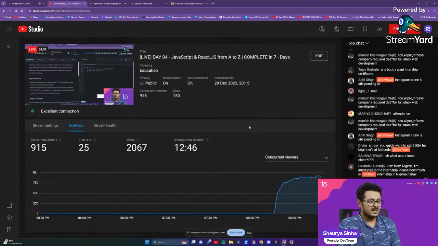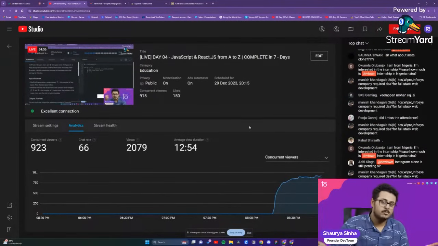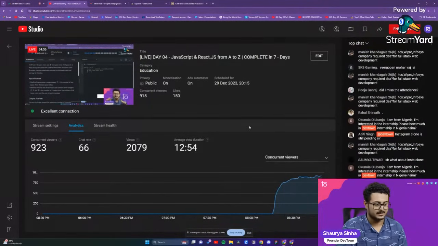Please let me know. Do TCS, Wipro, Infosys companies require DSA? Yes, absolutely yes. Any MNC company for any position will require data structures and algorithms.